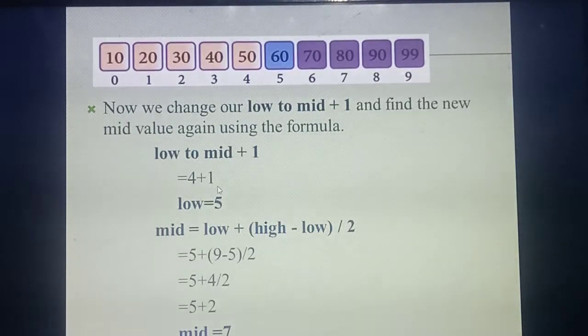What value will you get? 5. So what's the value of low now? The value of low is 5. Understood now? Now you substitute the formula: low plus (high minus low) divided by 2.